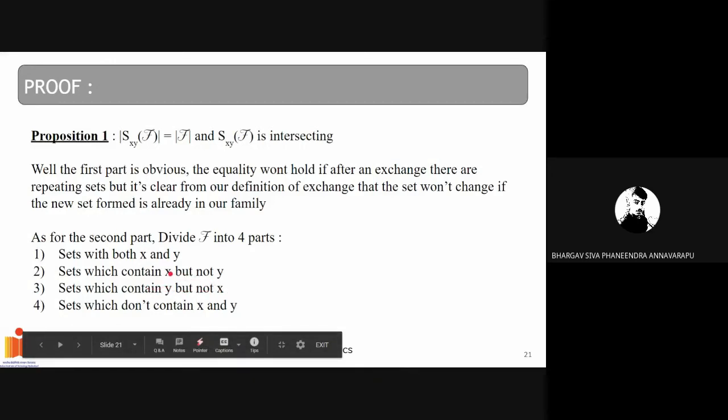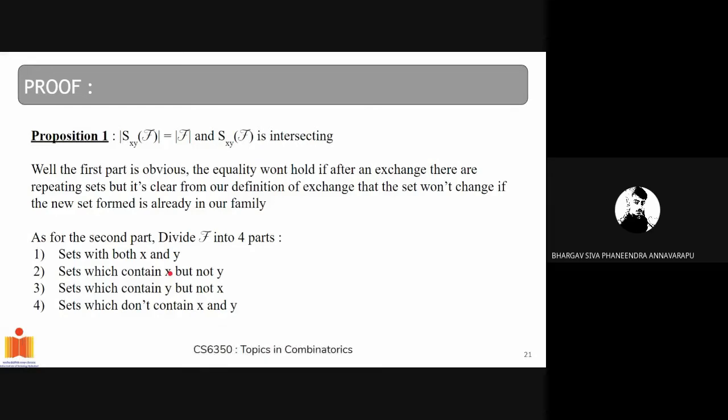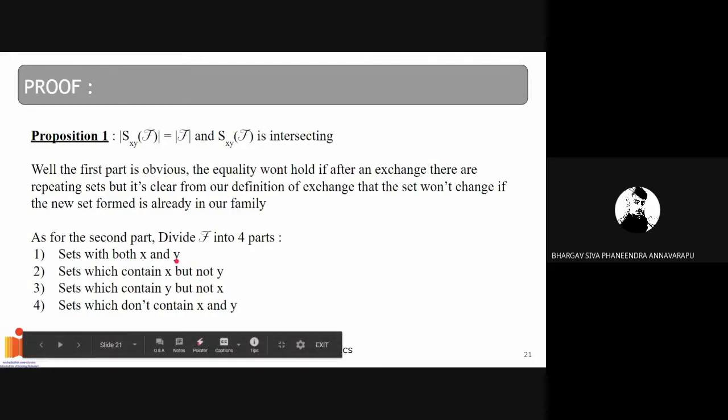So they intersect with sets of form 2, as they have common element x, and they intersect with the sets of form 1, as they both contain x. And the sets of form 3 which transformed used to intersect with sets of form 4, so they intersect independent of x and y.